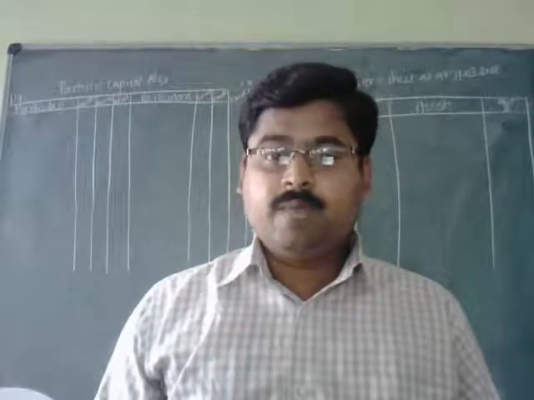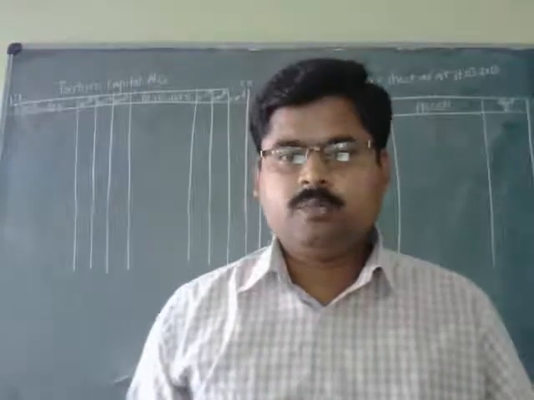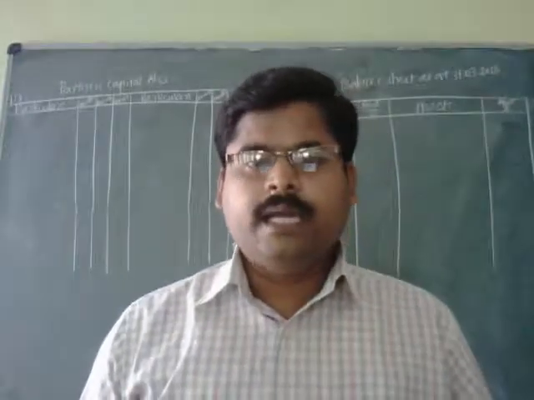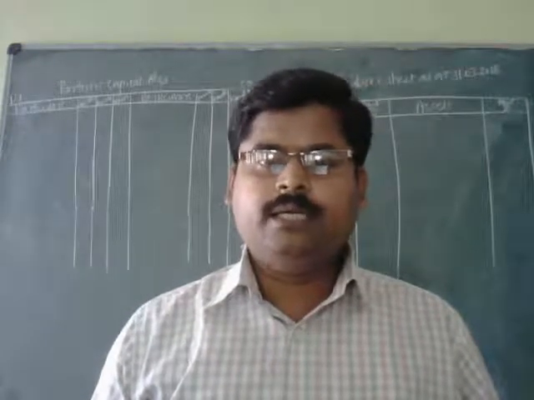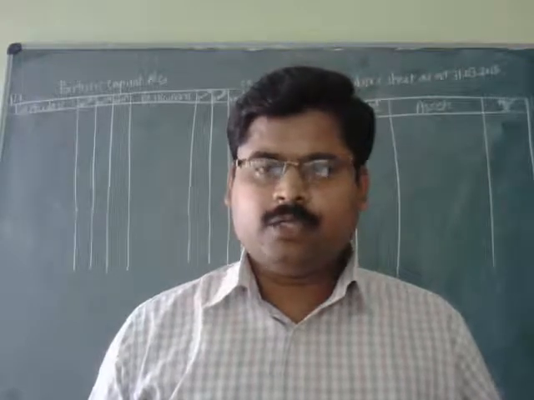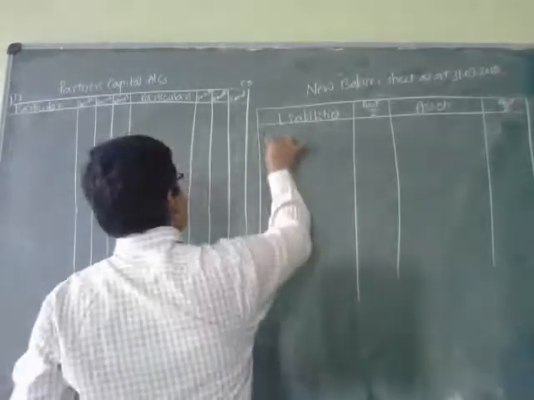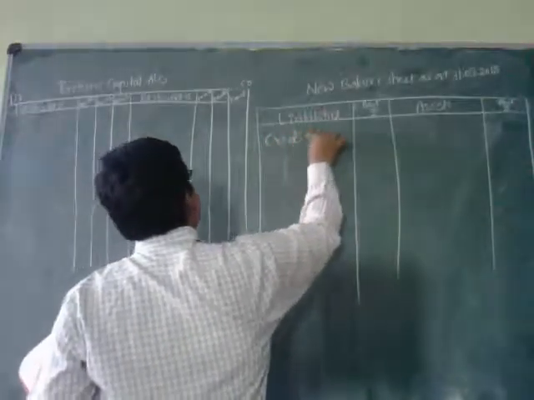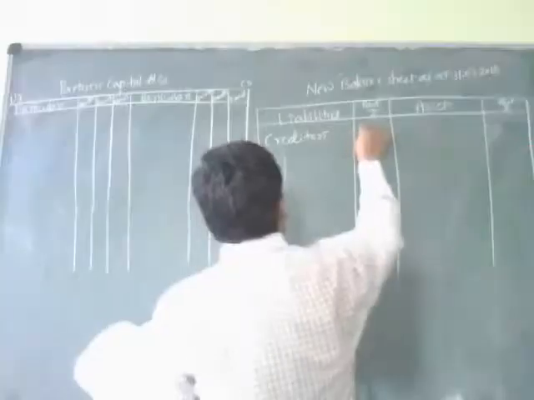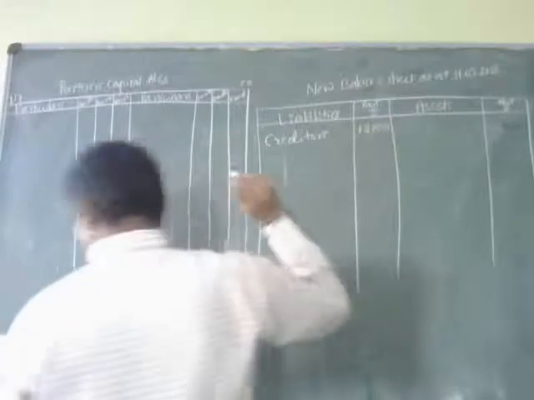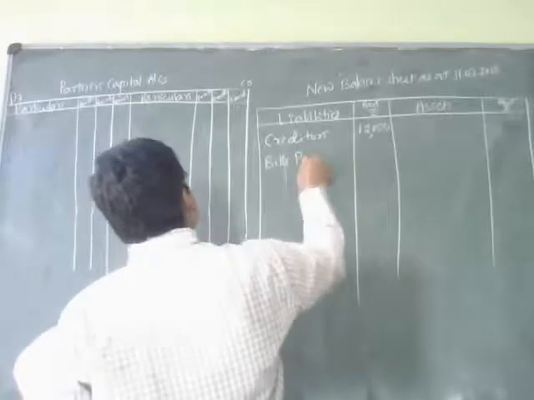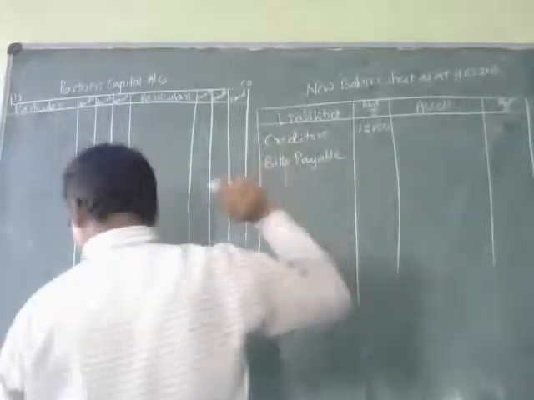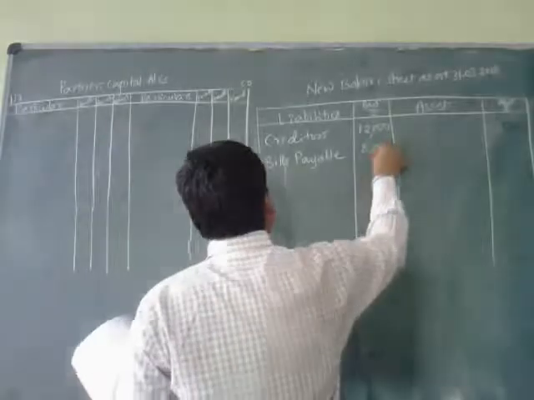And likewise the bills payable also, with respect to bills payable there are no adjustments. That is why creditors as well as the bills payable are liabilities, and they are going to be recorded at the liability side of the new balance sheet only. That is why first item, creditors. What is the amount? 12,000. Next, bills payable, 8,000.